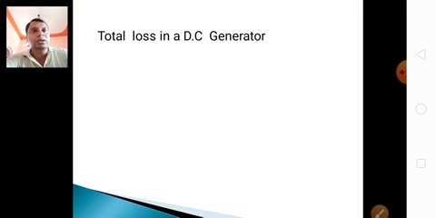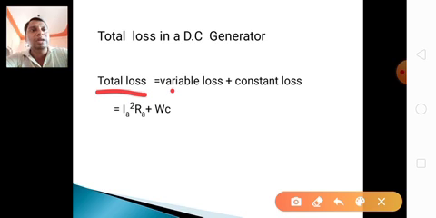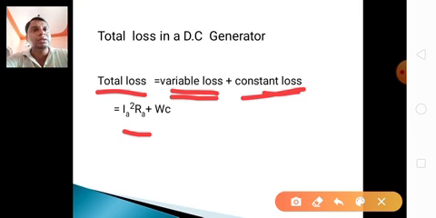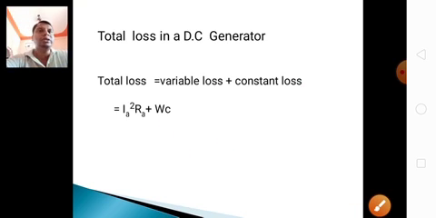The total losses in a DC generator: total loss is variable loss plus constant loss. Here variable loss means I squared Ra, or only armature copper loss, and the constant loss is Wc. Wc is stray losses plus shunt field copper loss. Stray losses means iron losses plus mechanical loss. Iron loss means core loss, eddy current loss, and hysteresis loss, and mechanical loss means friction loss and windage losses.